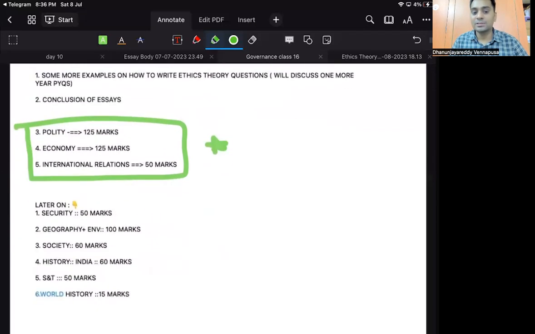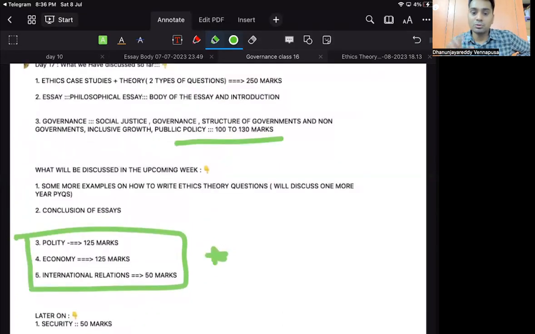Later, in the last 2 days, I will do security, and geography plus environment, where you have 100 marks, a potential area again. Society you have somewhere around 60 marks, history, Indian history particularly, 60 marks, science and technology 50 marks. Last is world history, where you have 15 marks. I will tell you how to manage the answer so that with minimum knowledge you can get maximum marks. This is how I am going for the next week, so that people will understand what we are doing.